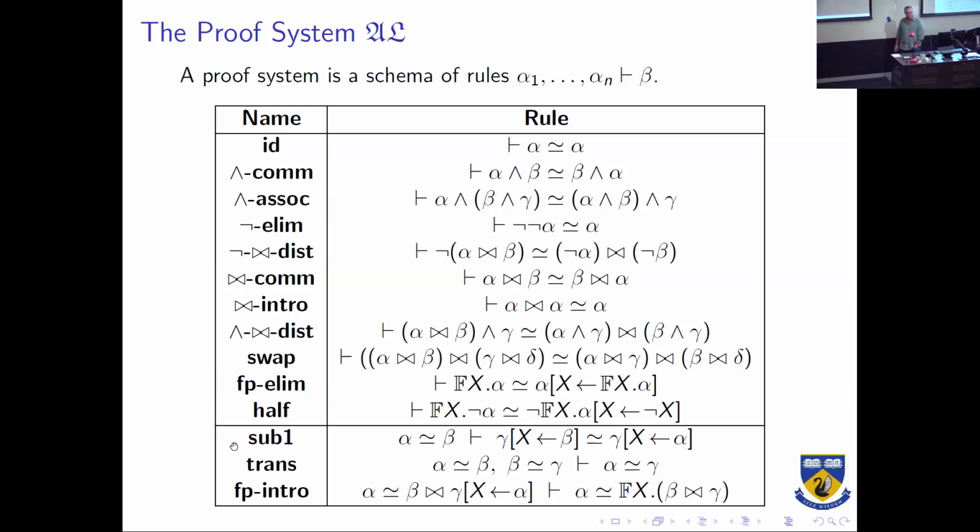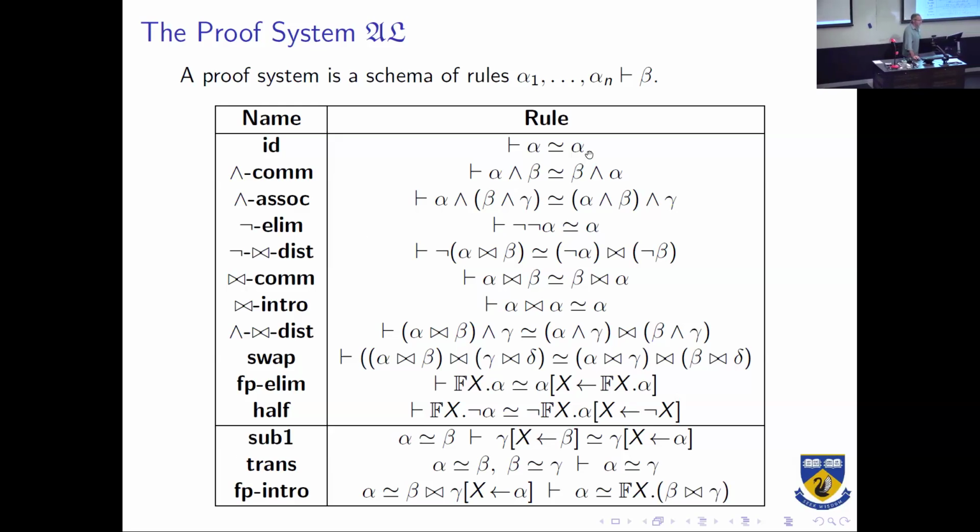So it's fairly standard, but it's also quite rare to get nice short axiomatizations for probabilistic logics. So what I'm going to do for the remaining time is talk about the completeness proof for this axiomatization.